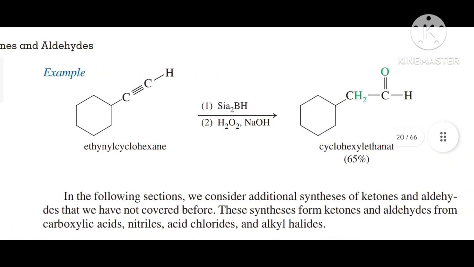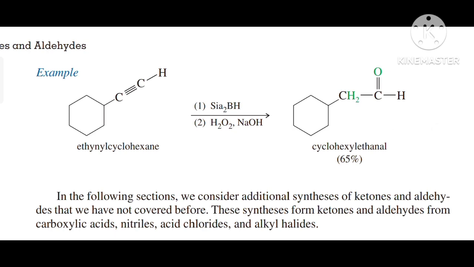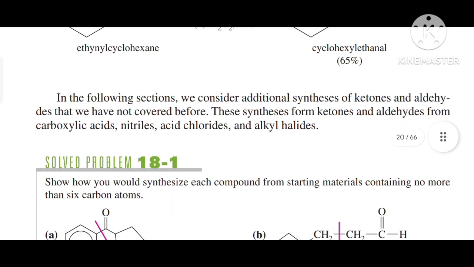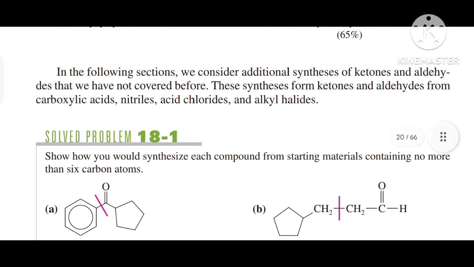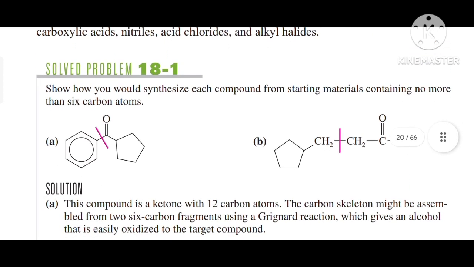So there is an example given over here. The example is ethynylcyclohexane. When we use the reagent, or we can say hydroboration oxidation, on this alkyne, then cyclohexylethanol with 65% yield is obtained over here. In the following section, we consider additional syntheses of ketones and aldehydes that we have not covered before. This covers synthesis of ketones and aldehydes from carboxylic acids, nitriles, acid chlorides and alkyl halides.